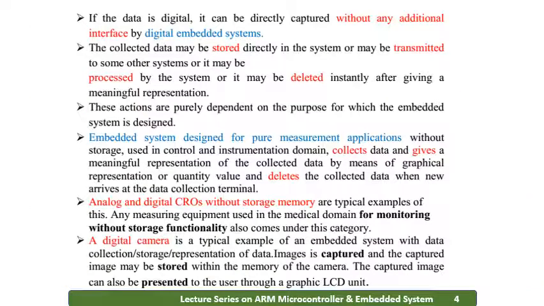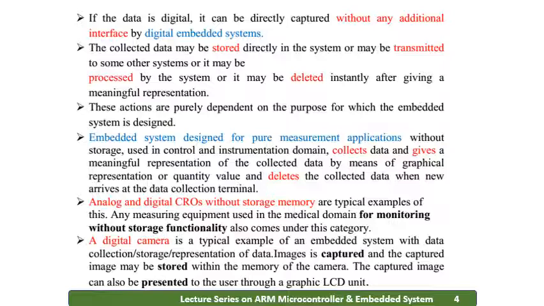So the data collection, again, has a few more points. If the data is digital, it can be directly controlled or directly captured without any additional interfaces by the digital embedded system. The data collected may be stored directly in the system or may be transmitted to some other system. It may be stored in some other systems and it may be processed by the system. It may be deleted instantly after giving a meaningful representation.